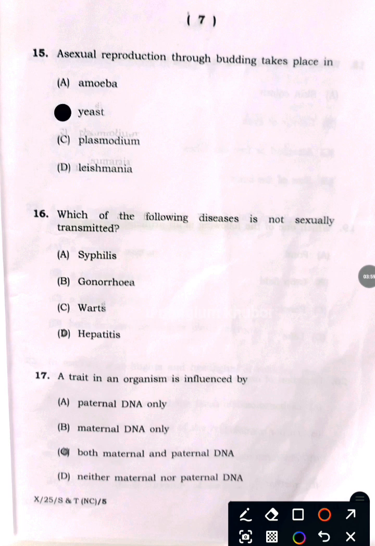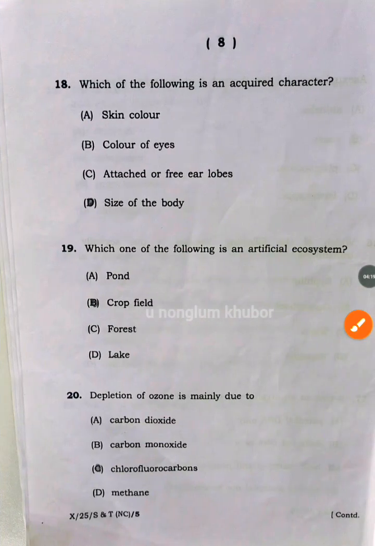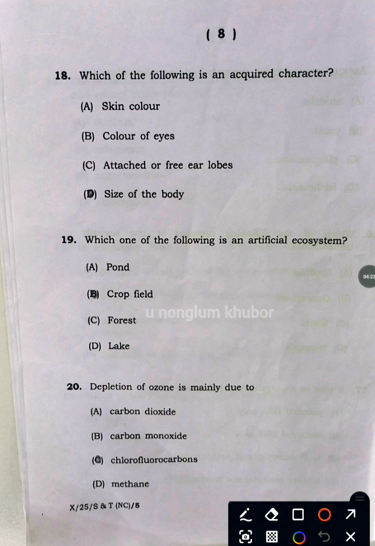Question number 16. Which of the following diseases is not sexually transmitted? Answer D, hepatitis. Question number 17. A trait in an organism is influenced by answer C, both maternal and paternal DNA. Question number 18. Which of the following is an acquired character? Answer D, size of the body. Question number 19. Which one of the following is an artificial ecosystem? Answer B, crop field.